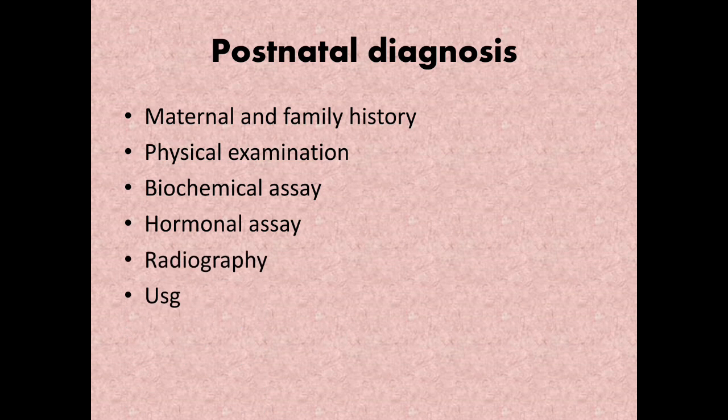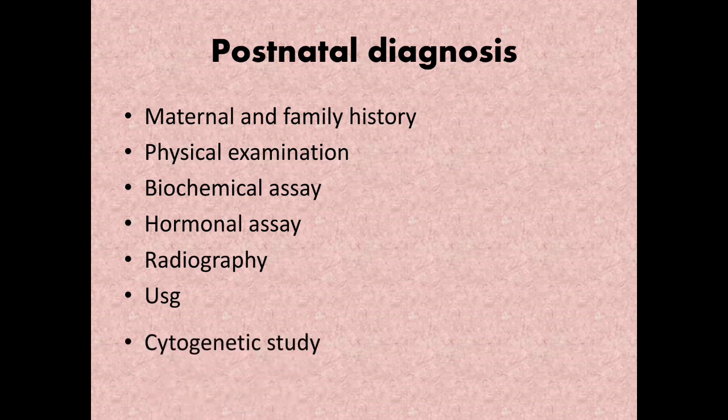Do a radiography, an X-ray or an ultrasound to find out what the anomaly is. Some anomalies you can see externally, but you'll have to look for whether the anomaly is in the internal organs. Sometimes there may be some bony abnormalities. Some internal organ pathology will be there. These things can be found out only on imaging techniques, so it can be an X-ray or an ultrasound.